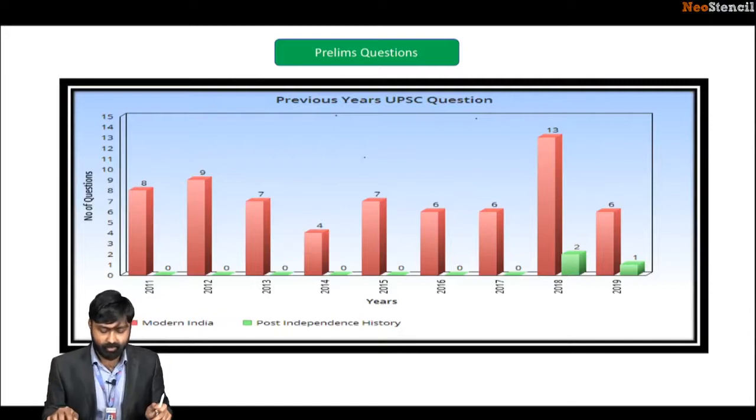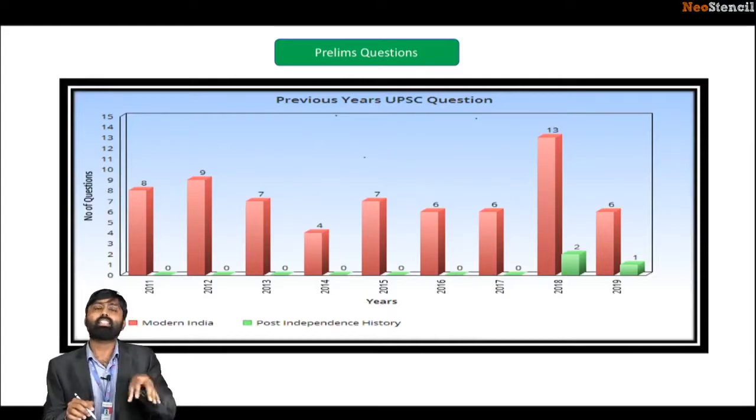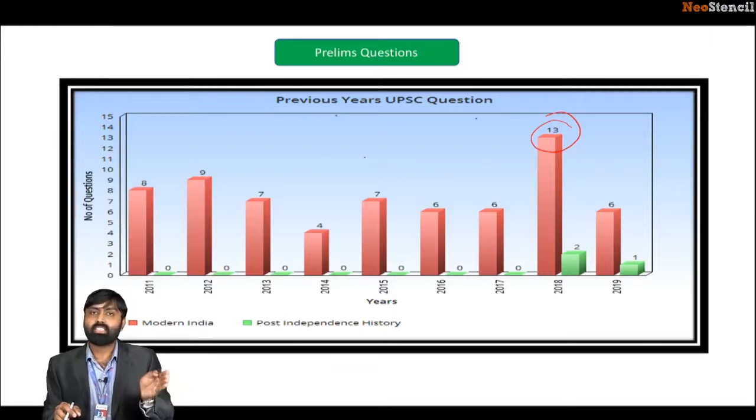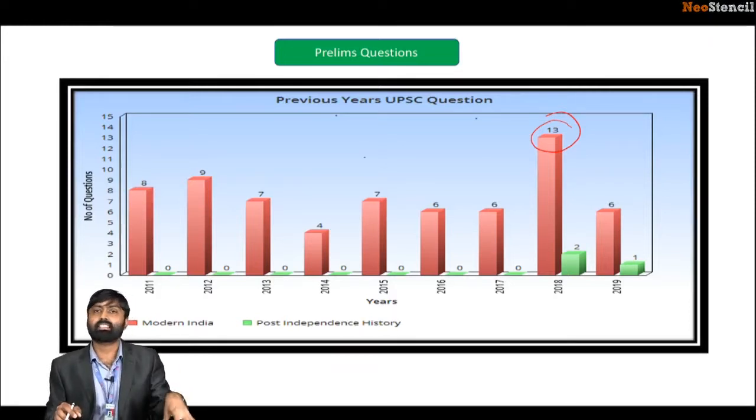Okay, look at this prelims question. Look at the trend: 8, 9, 7, 4, 7. On the whole, 7 to 8 questions from modern India. You can see a sudden increase in 2018, which is surprising, and you can see 2 new graphs. This is post-independence, which is considered the newest addition to the UPSC prelims examination. So we'll deal with post-independence separately. We will restrict ourselves to modern India, but I just wanted to show you the trend there.